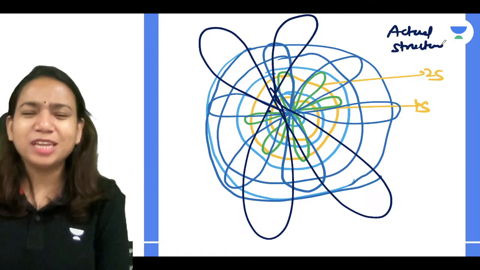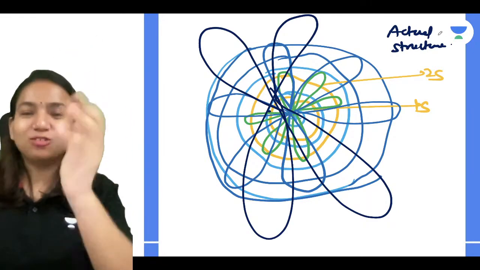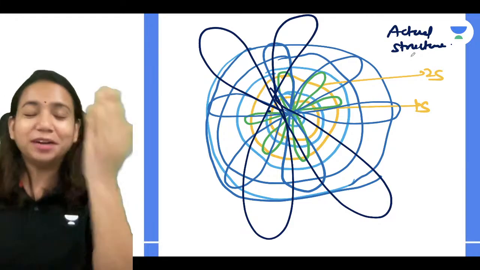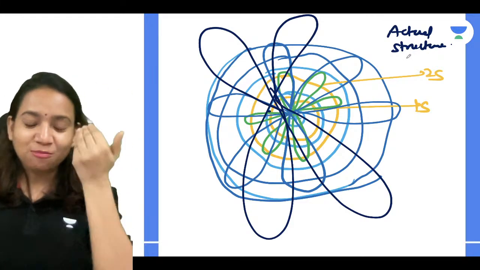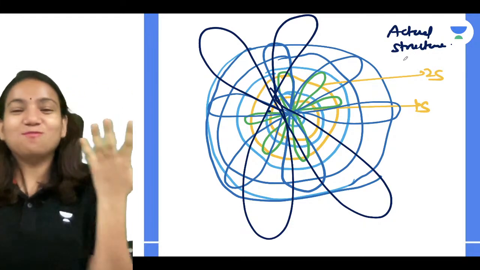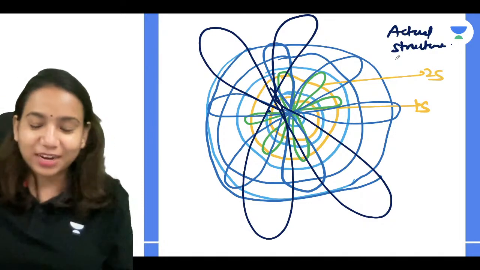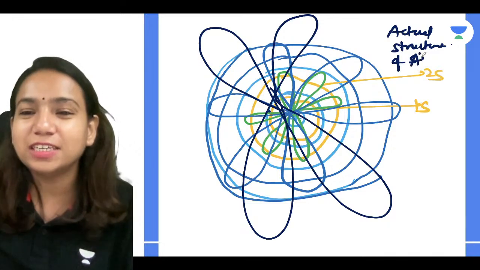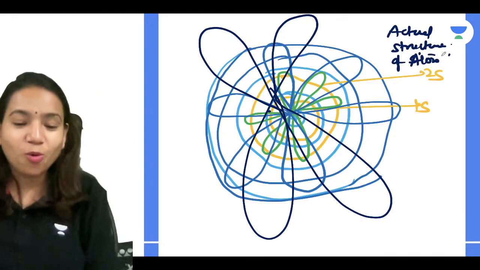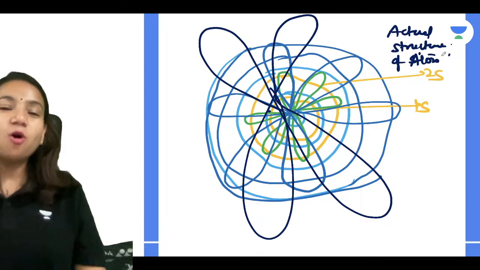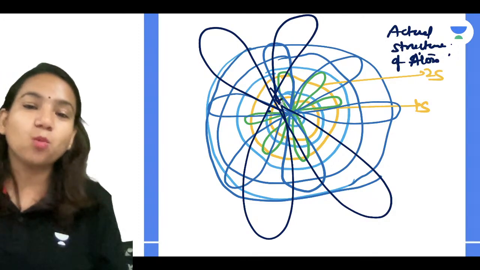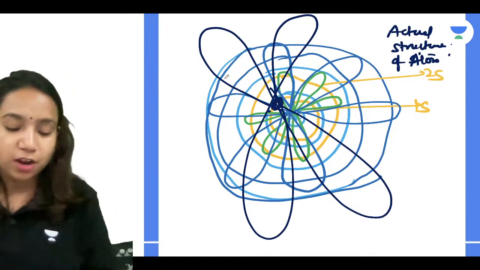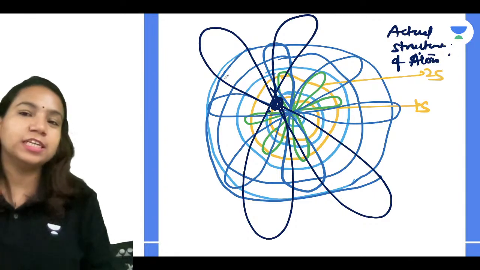So actually this is the actual structure of atom, guys. By looking at it, you will be like, oh, what is this messy thing? If we have to make a structure like this, we won't understand what is going on. It's like some kid has made a drawing, right? It looks like that, but it is actually the actual structure of an atom. This is how the orbitals are placed. So this is only say 1 d orbital. Like that there are 5 d orbitals present in an atom.